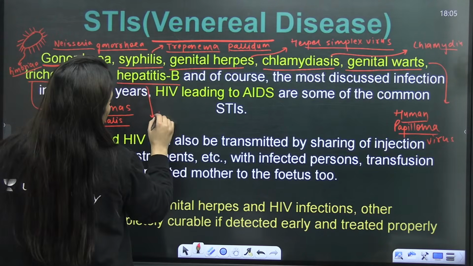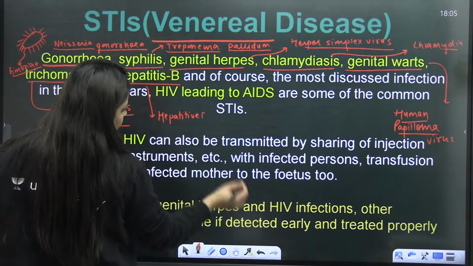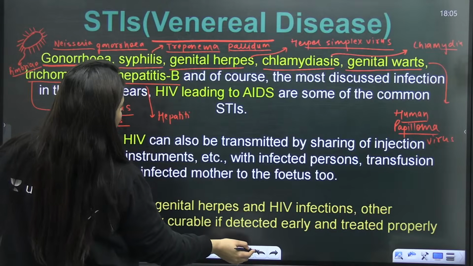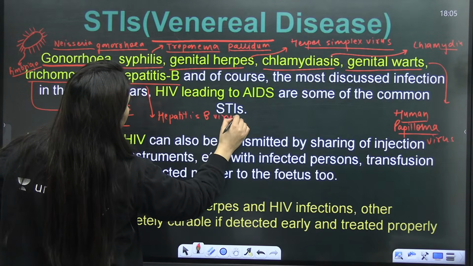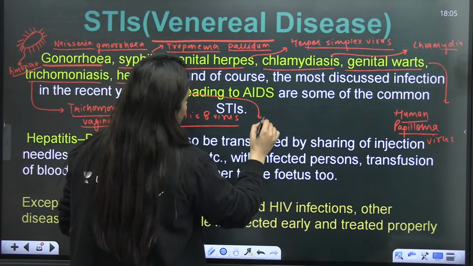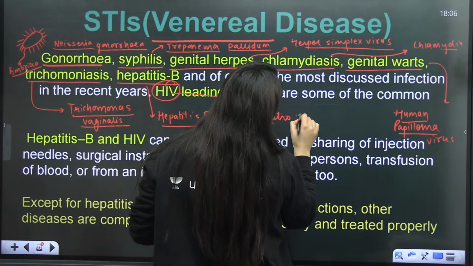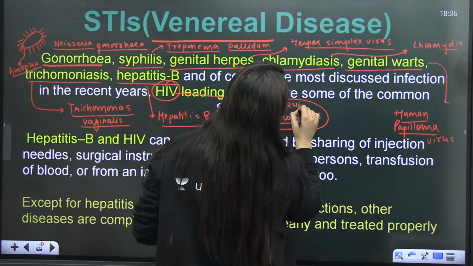Hepatitis B, this is caused by the hepatitis B virus, and you know it very well. It is basically affecting the liver, right? And then HIV. HIV is a virus. It's a retrovirus. That's an AIIMS PYQ. It's a retrovirus, matlab a single-stranded RNA virus.